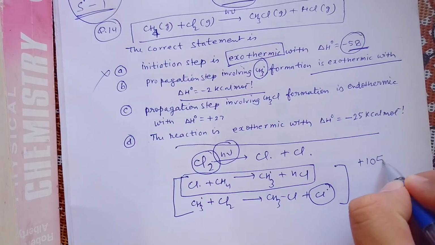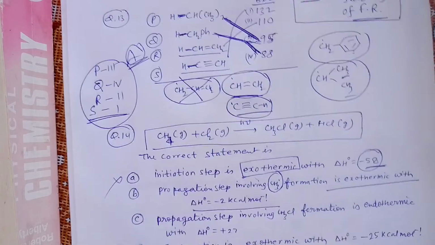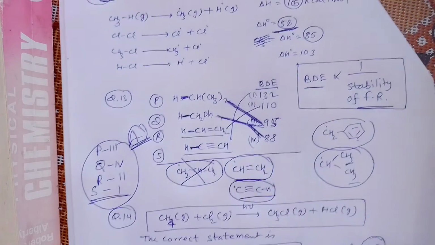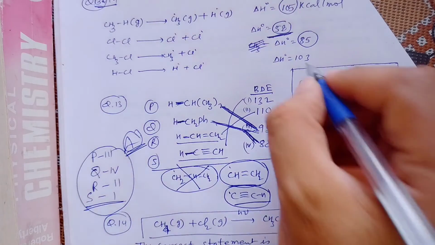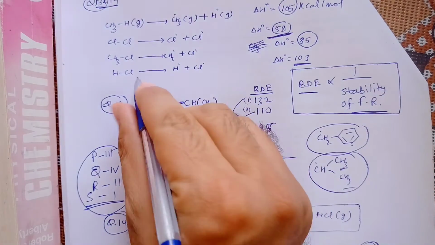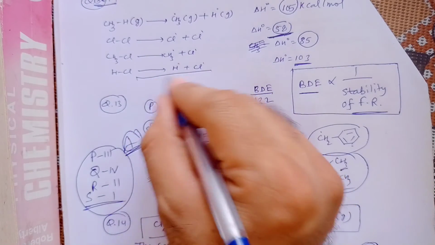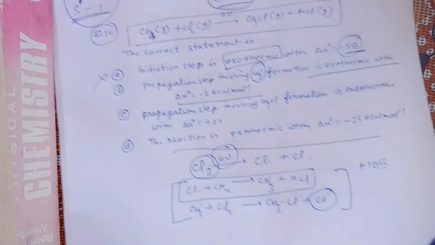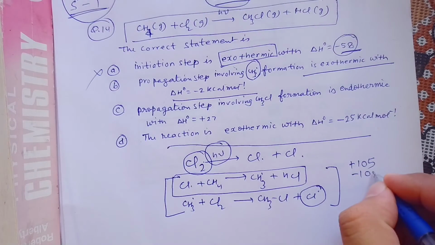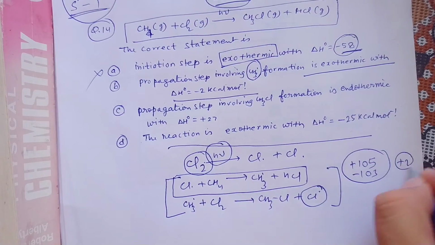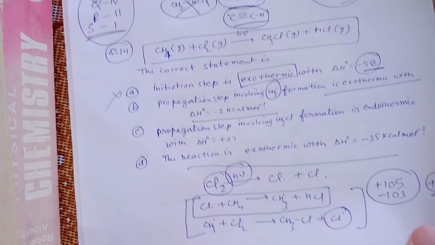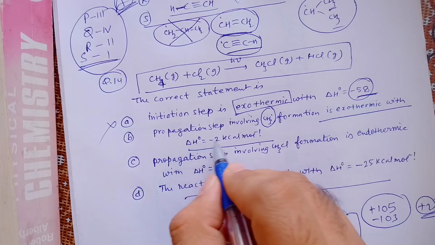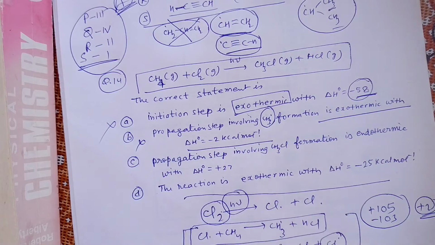And the HCl bond is formed; when it is broken it takes energy, and if it is formed it goes in the backward direction, so 103 will be released upon formation of this bond. So minus 103. Effectively it should be plus 2 and an endothermic step, but they have written the propagation step is exothermic with minus 2. So this is also wrong.